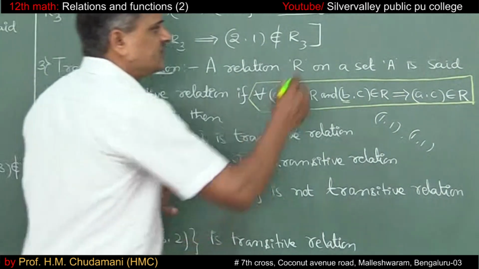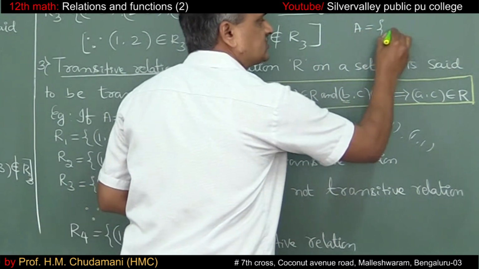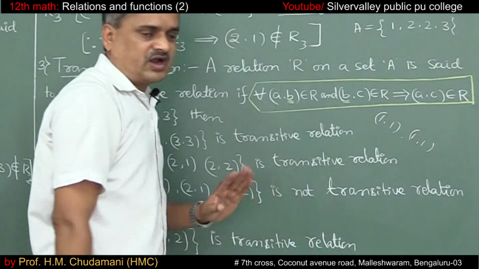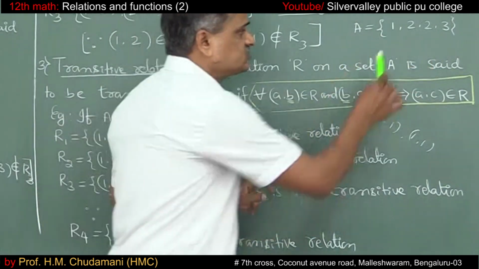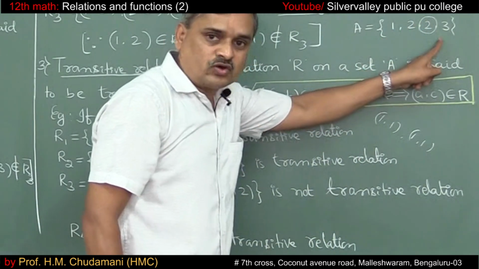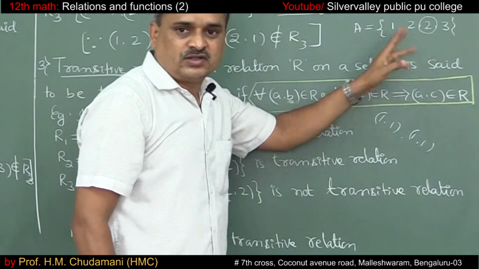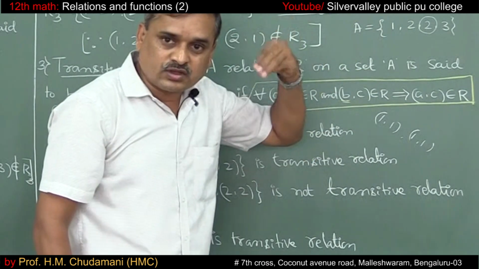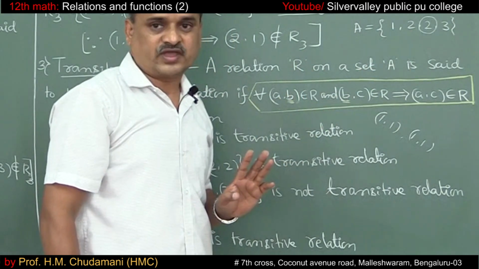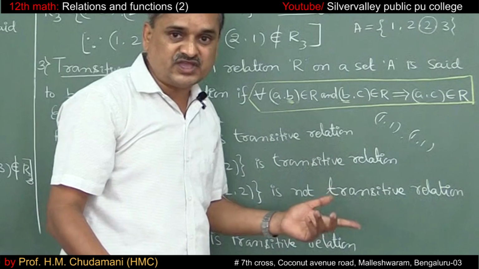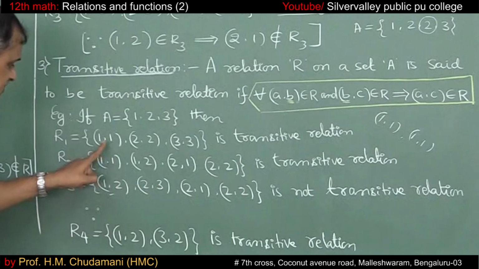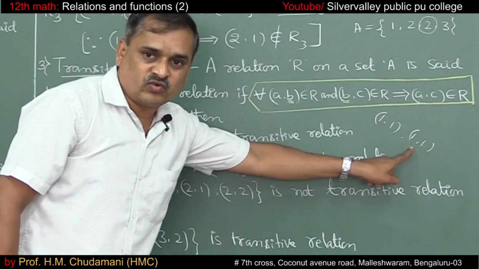Why? Because for the set A, 1, 2, 2, 3, you cannot say there are 4 elements, because repetition of an element does not count into the number of elements. It is 1, 2, 3 only. So it has only 3 elements. Repetition is not allowed, it is meaningless. Even if you take 2 again, it doesn't affect.